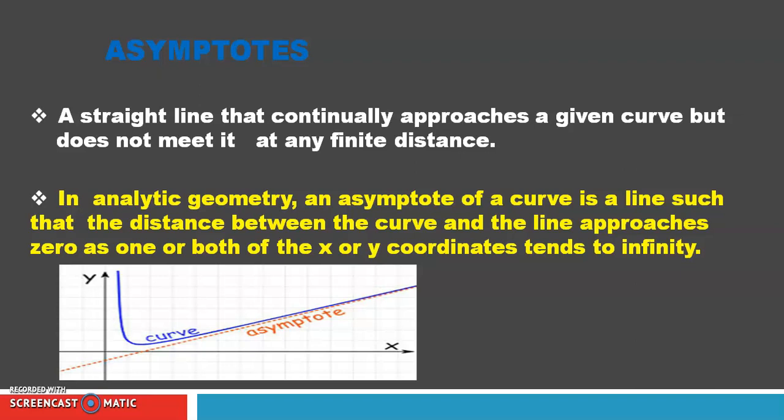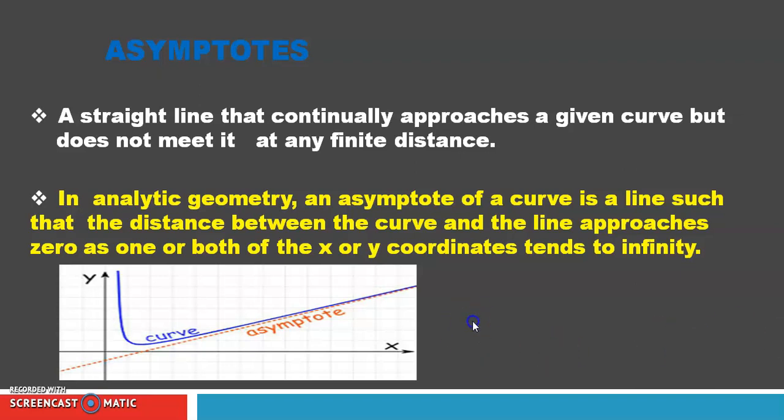It is also a line such that the perpendicular distance from a variable point P on a curve to the line tends to 0 as the point P tends to infinity. It is also called an asymptote. In general, we say that an asymptote is a tangent to a curve at infinity but does not lie wholly at infinity. From all these definitions, I hope you all understood the meaning of asymptote.